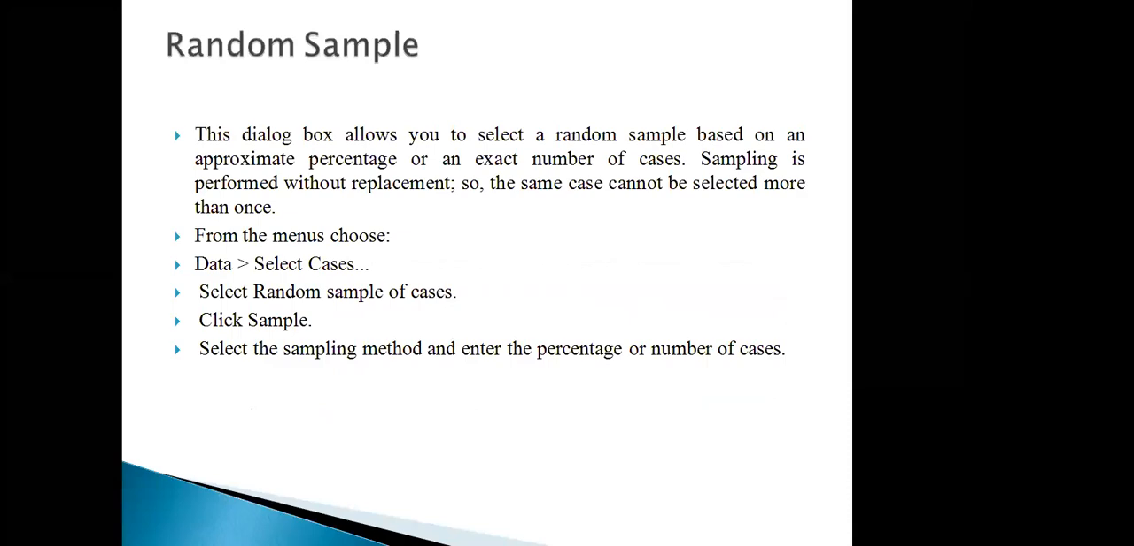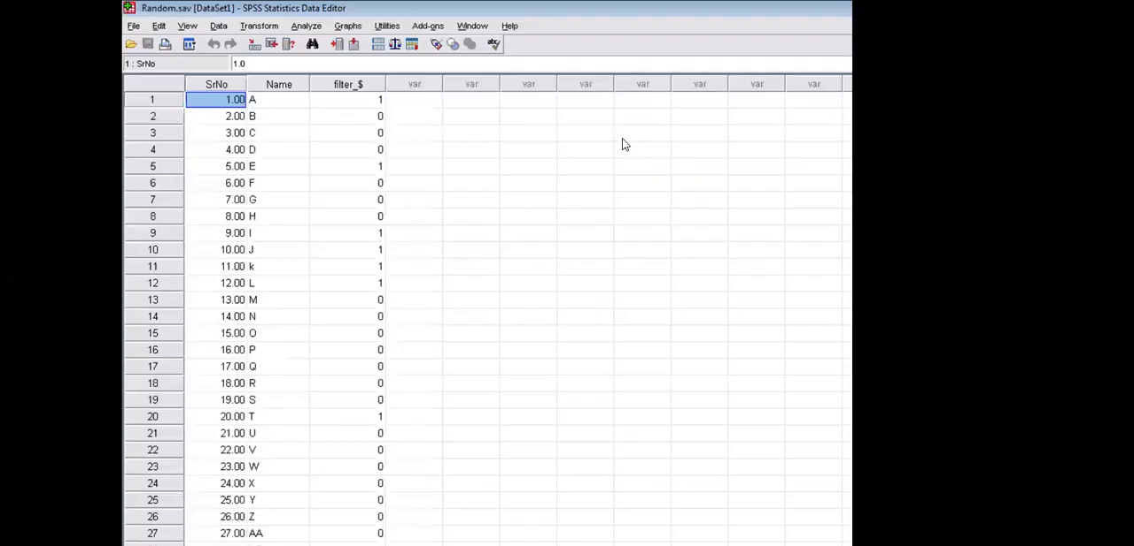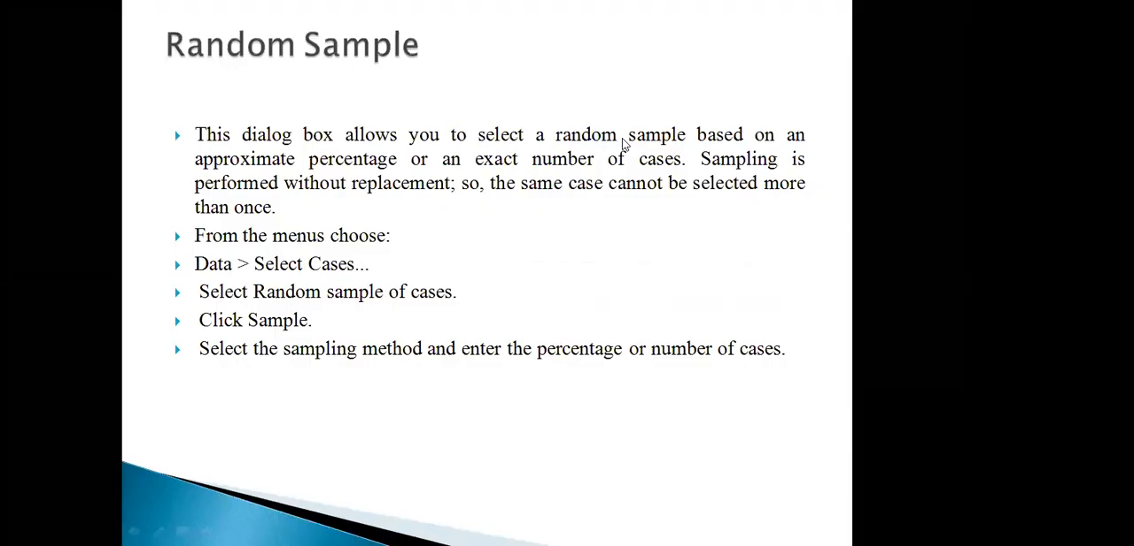SPSS. How the random samples are selected. Now, in this case, this is just a small procedure. This dialog box allows you to select a random sample based on the approximate percentage or exact number of cases we can select. From SPSS, from the menu, choose Data, Select Cases, Random sample of cases, and click the sample.